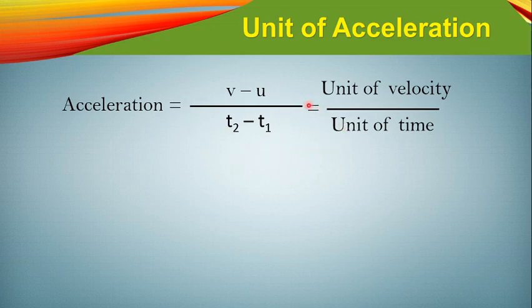You can see here this expression includes velocity and here it includes the time, so we can write that the unit of this total acceleration would be the unit of velocity divided by the unit of time.